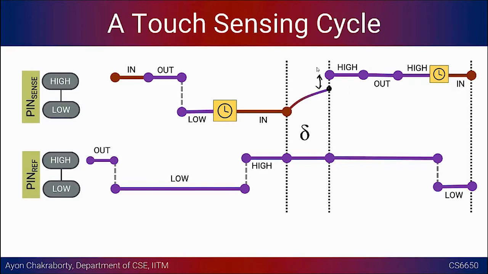We have to religiously follow this entire timeline, otherwise some inadvertent bug is going to creep into the system, and that will give you some other funny value of delta, which will have no relation to whether you are actually touching the system or not. So you have to implement this very clearly.